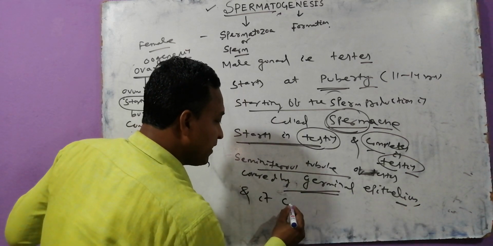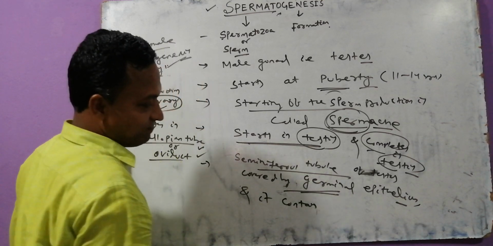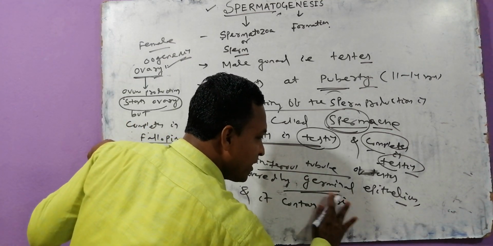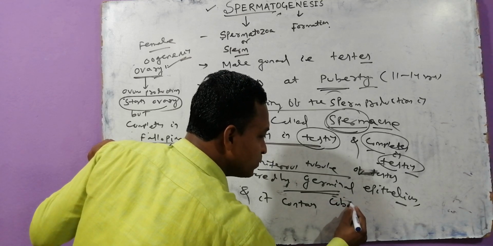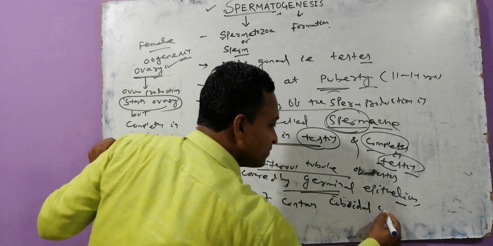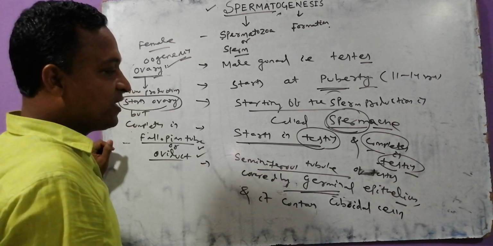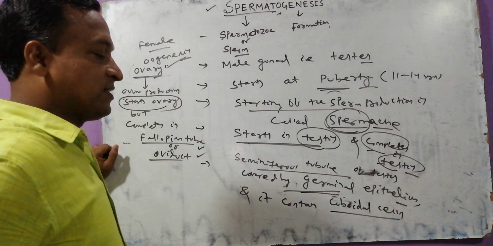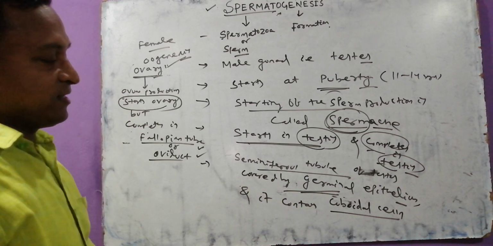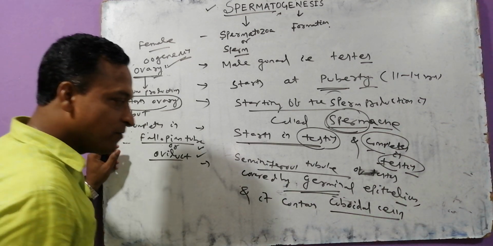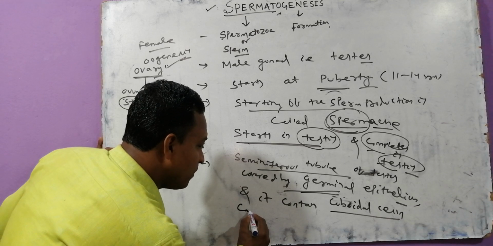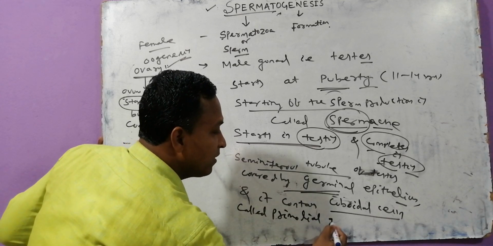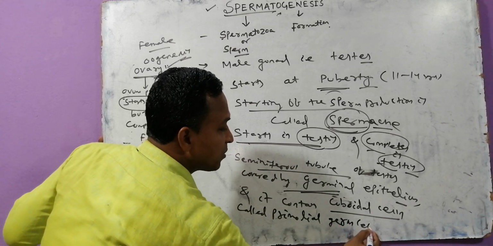And that germinal epithelium contains cuboidal cells, called primordial germ cells.